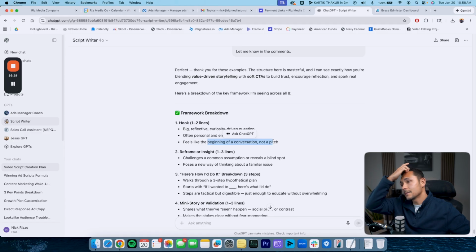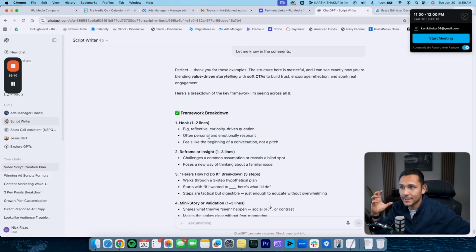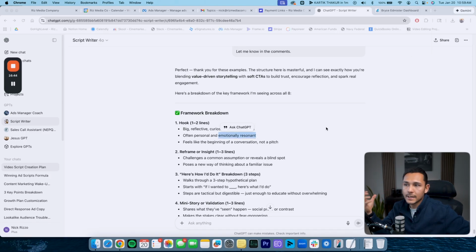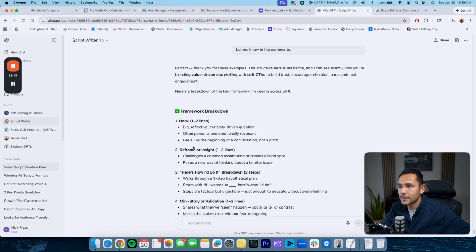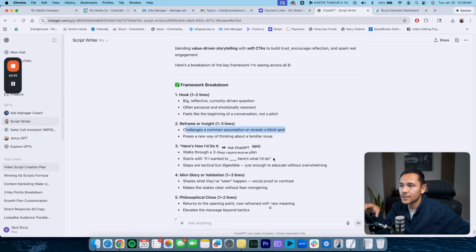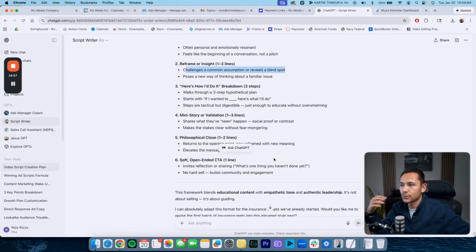So these are things that maybe typical local businesses may not understand when it comes to marketing and the things that go into it, but just know that it's very calculated in terms of psychology and actually being personally resonant and emotionally resonant when it comes to actually creating marketing messaging that's going to be effective. So as you can see here, there's also a reframe or insight, and it actually challenges a common assumption or reveals a blind spot. And not to just read through all these, but we'll see what it actually looks like when it comes down to the actual scripts.